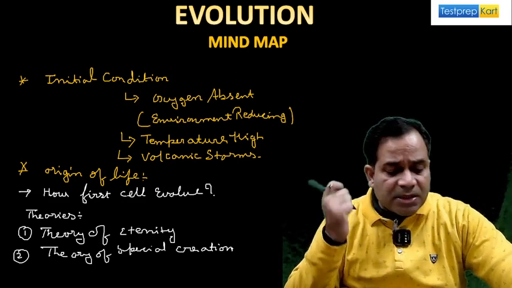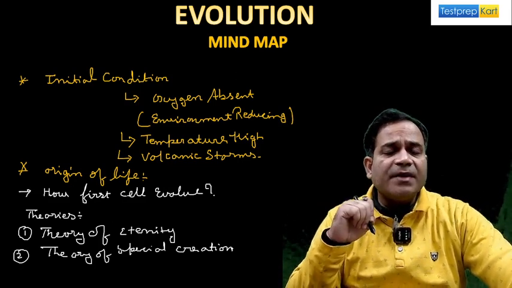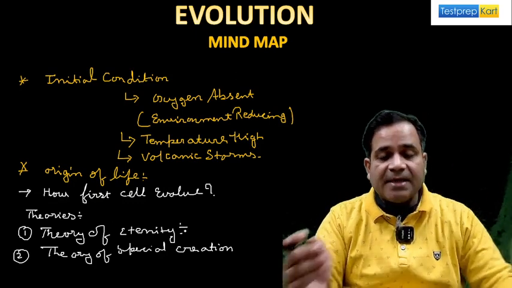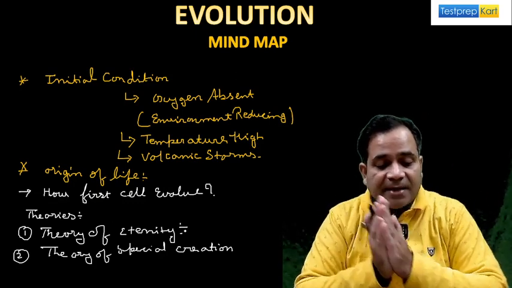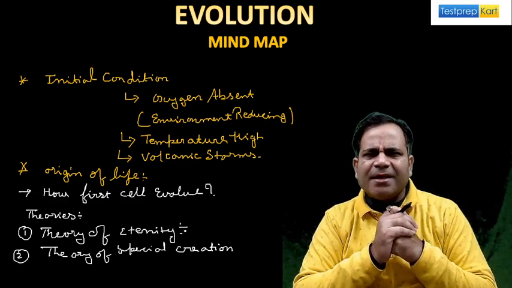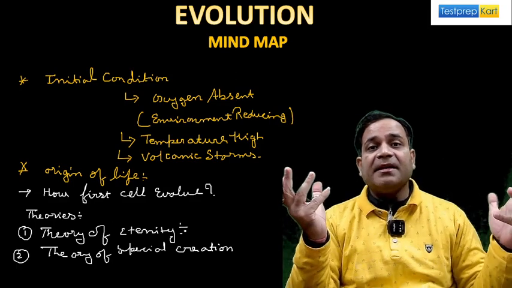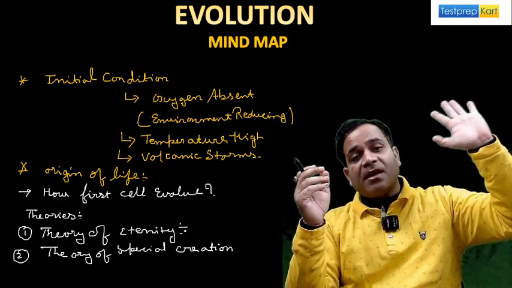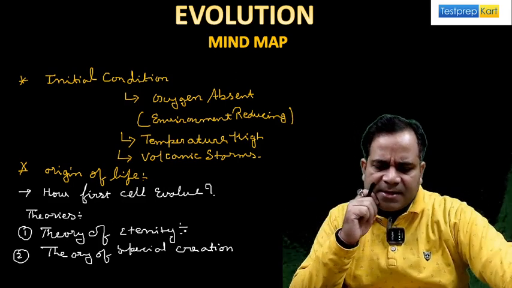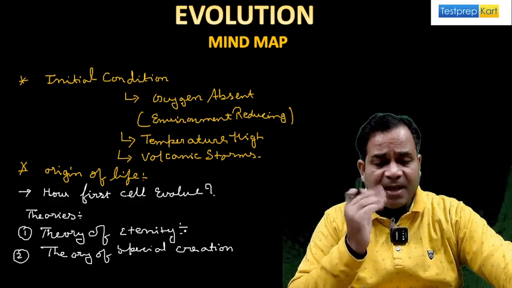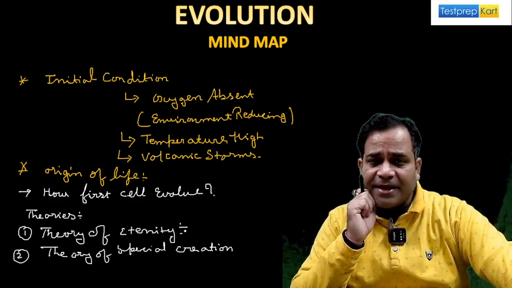Now the question is, sir, what do you mean by the theory of eternity? If I'm saying the theory of eternity, it means that life can't be created, it has been present since the beginning. So life can't be created, it is present since the beginning. It means this theory is supported or rejected from your side? Tell me first. Definitely you say, sir, this theory is totally rejected.